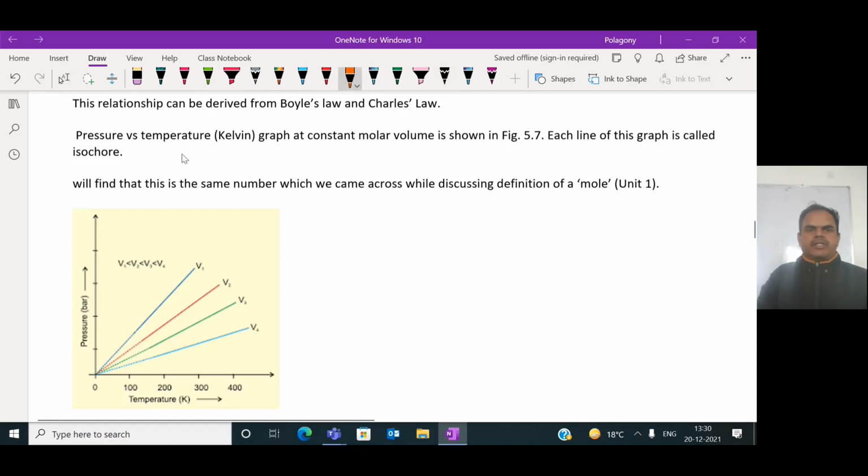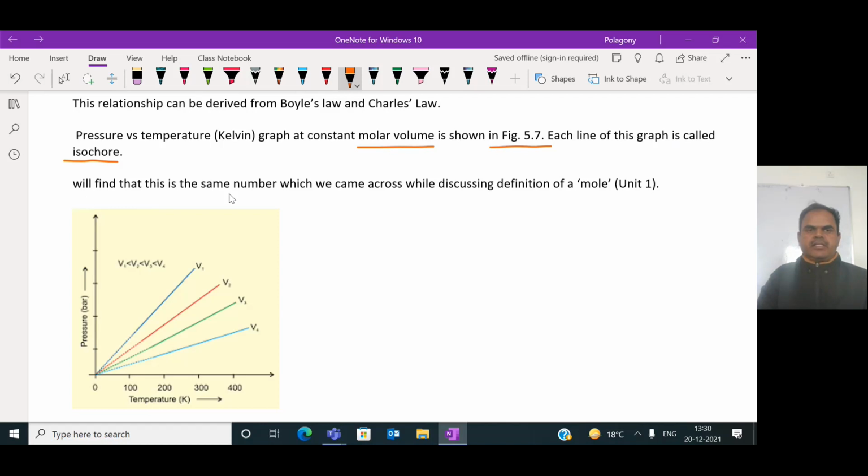The pressure versus temperature graph at constant molar volume is shown in this diagram. Each line of this graph is called an isochore. At constant volume we get straight lines.